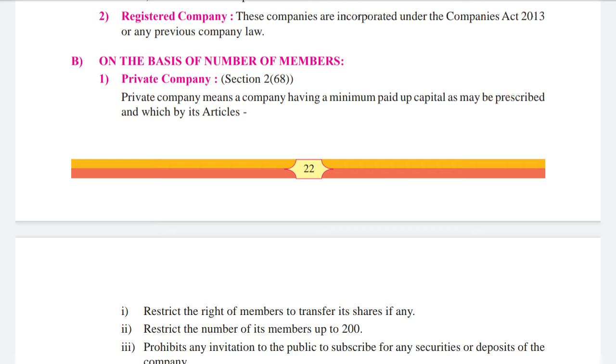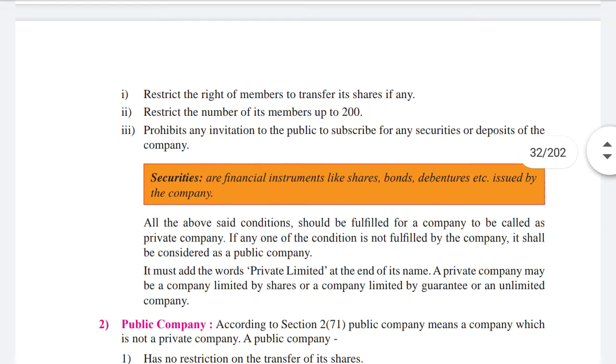Private company, section 268. Private company means a company having a minimum paid up capital as may be prescribed and which by its articles restricts the rights of members to transfer its shares, if any. They cannot transfer their shares. They have some restrictions. Then it restricts the number of its members up to 200. Only up to 200 members should be in the company. They should be the shareholders. So restrictions are there.